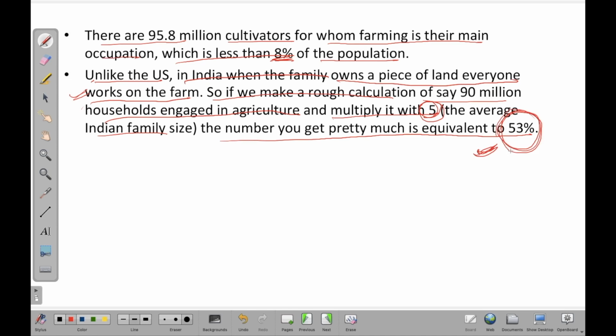That's why people all around the globe say that in India more than 50% of people are employed in agriculture. This would also include casual laborers and other people working in the field. Indirectly, they are dependent on agricultural activities for their employment.